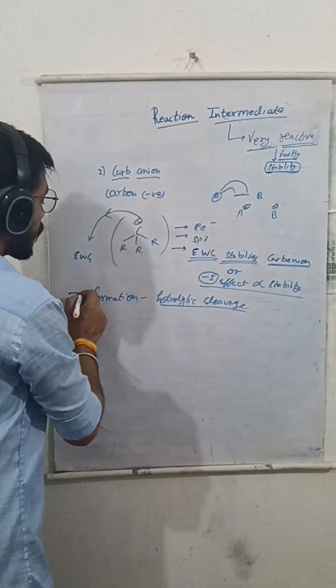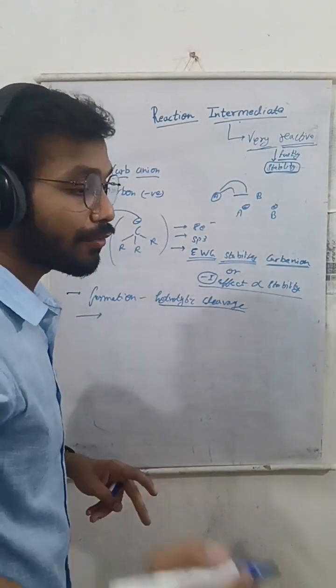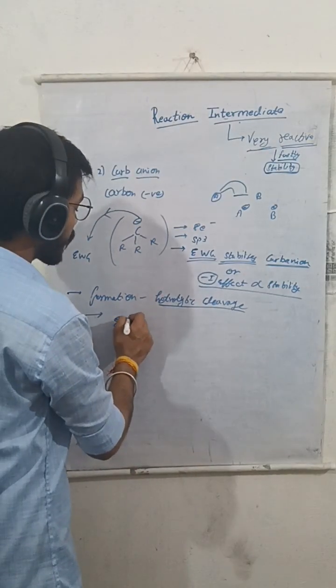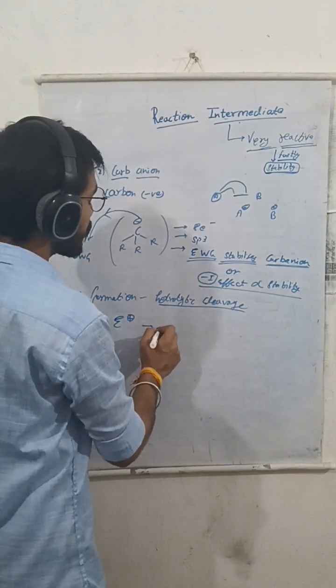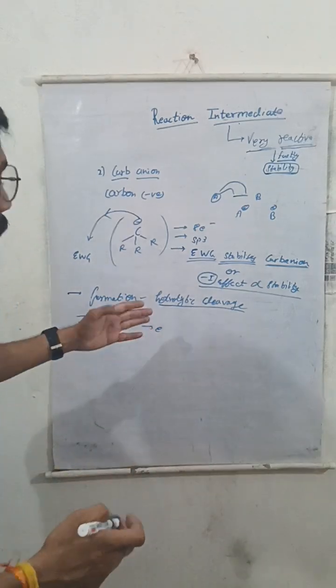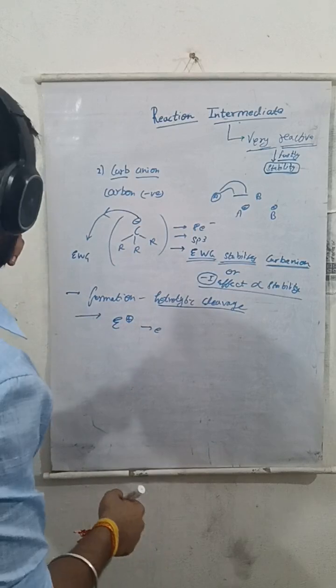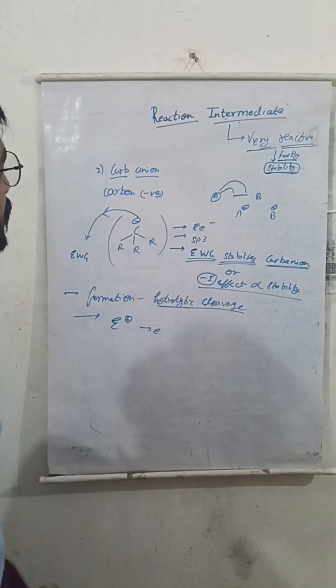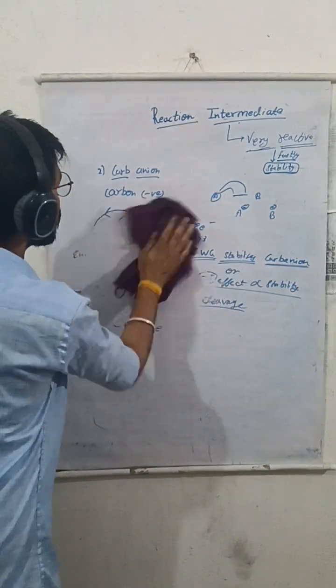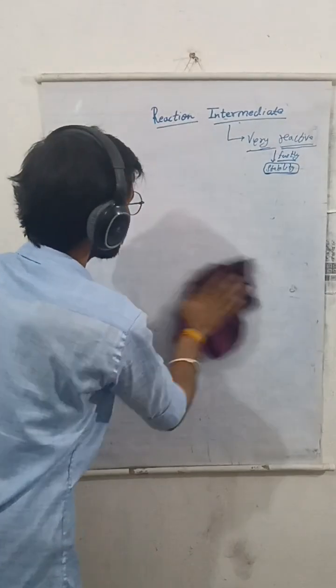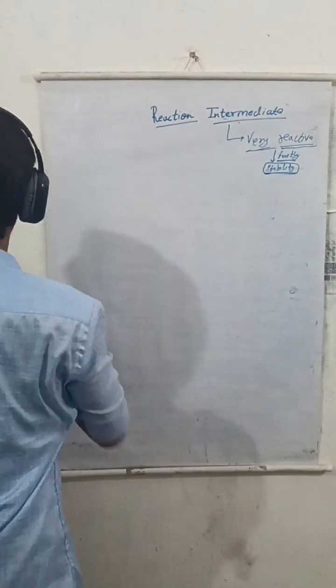Due to the formation of a negative charge, the electrophiles can attack. We know that an electrophile contains a positive charge, that means electron deficient groups can attack on it, because it contains a negative charge. In order to suppress that, a positive charge will come and take its electron, and both will be stabilized. This is carbonyl. Another comes, the next one is carbene.